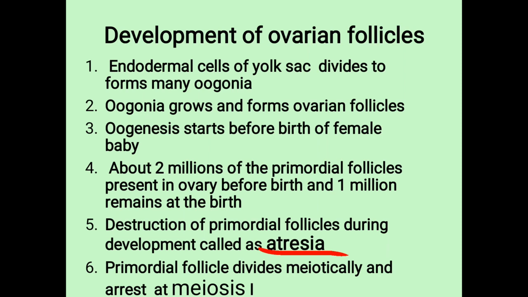Each primordial follicle has a large primary oocyte which is surrounded by a single layer of follicular cells. This primary oocyte undergoes meiotic division but gets arrested at meiosis I. All of you know that meiosis divides into meiosis I and meiosis II. Out of these, the primordial follicles develop and get arrested at meiosis I. With the onset of puberty, the primordial follicles restart maturation and convert into Graafian follicles.